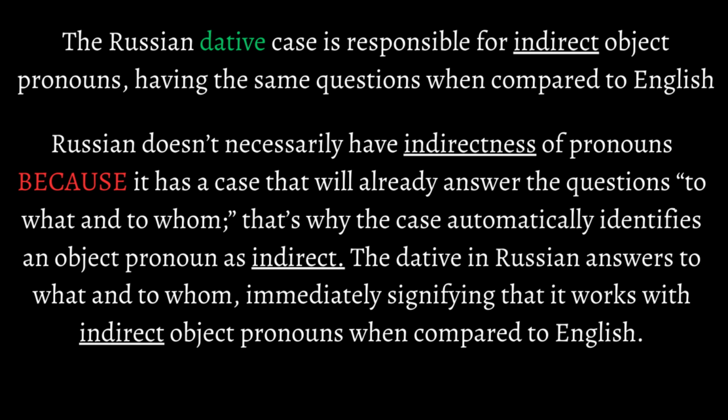The dative in Russian answers to what and to whom, which immediately signifies that it works with indirect object pronouns when compared to English. Long story short, Russian doesn't necessarily have indirect object pronouns, it has object pronouns that answer to what and to whom using a case. But when compared to English, we can redefine them as indirect object pronouns in the dative.